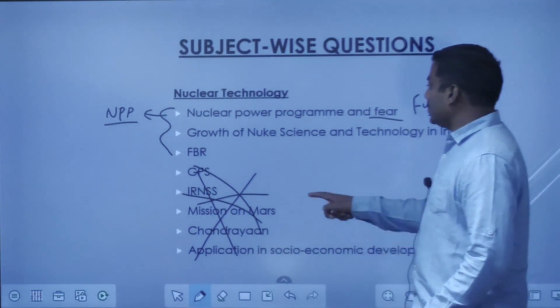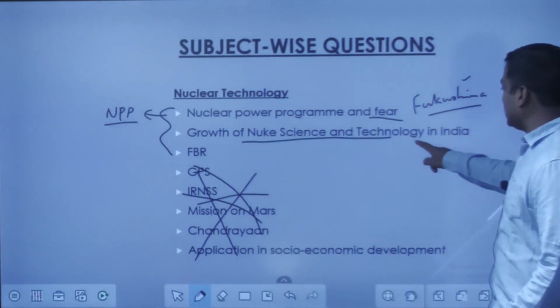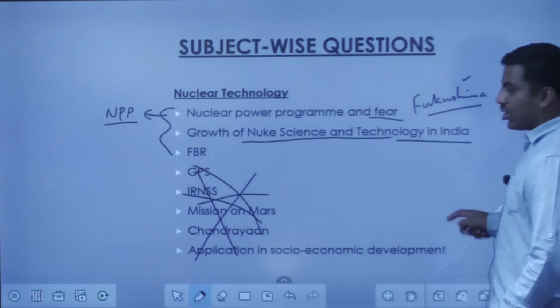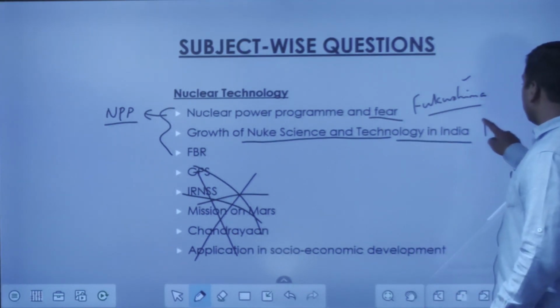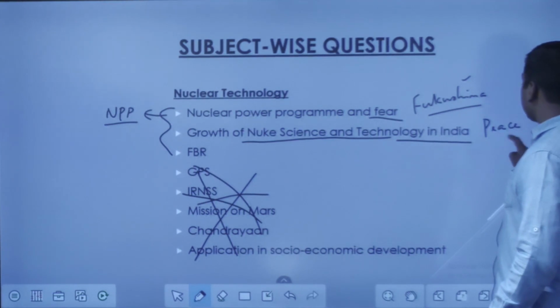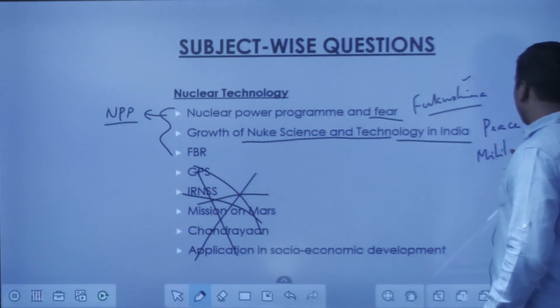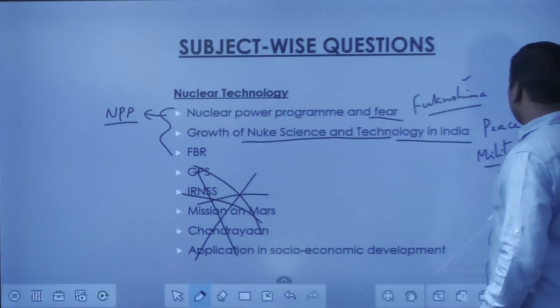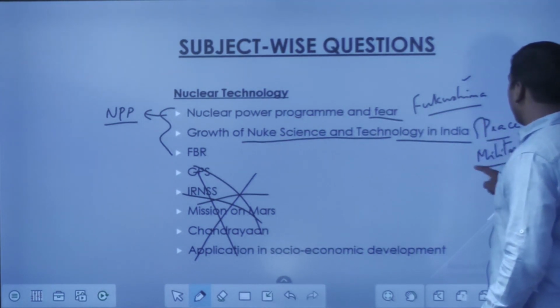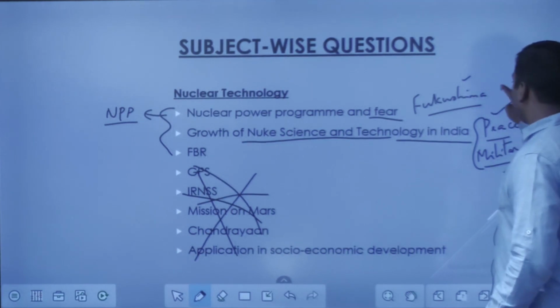Then coming to the growth of nuclear science and technology in India. Again, we have to talk of two things: one is the peaceful purpose, and another is the military purpose. As far as peace is concerned, there is the nuclear power program.